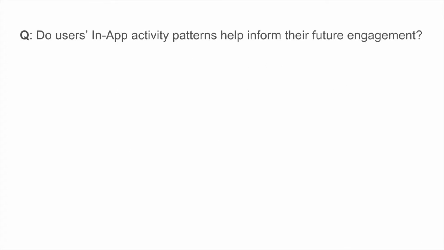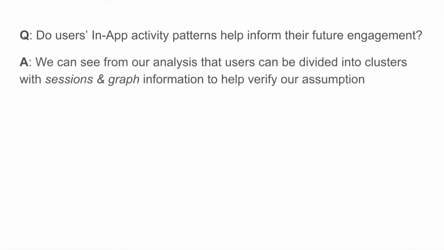User behavior and engagement has always been an important question in social media studies. Here, we pose the question of whether observing in-app activity patterns can help inform users' future engagement. We answered this question by doing analysis on session and graph level information to verify the assumption that in-app activity does indeed help inform future user engagement.